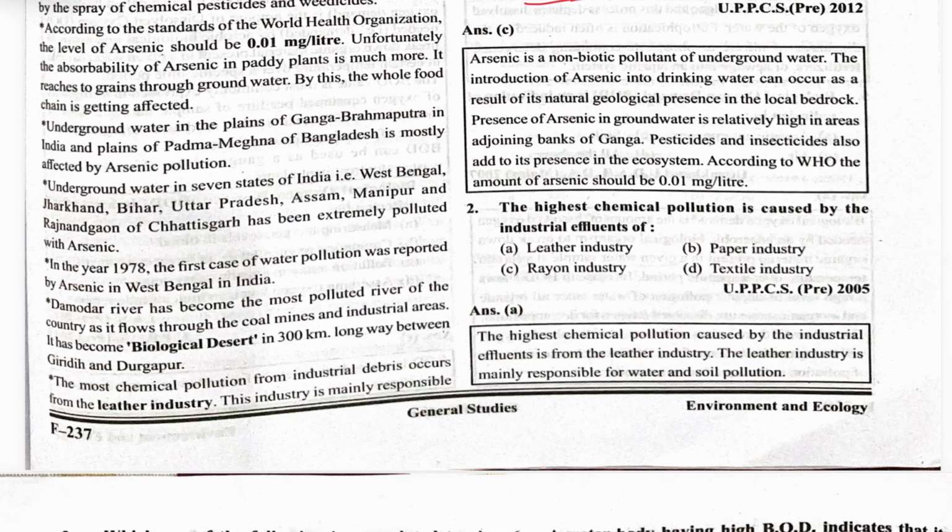The highest chemical pollution is caused by the industrial influence of what? Leather industry. You can see this in Kanpur, where leather is produced in a very big amount and all the wastes are released in the river Ganga.